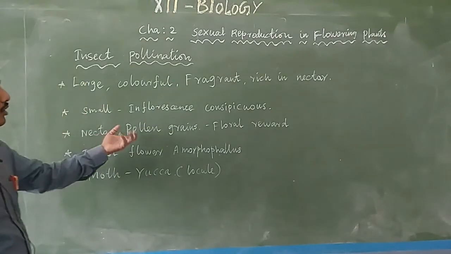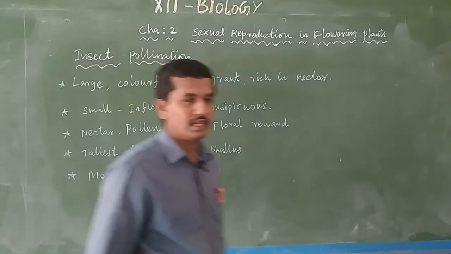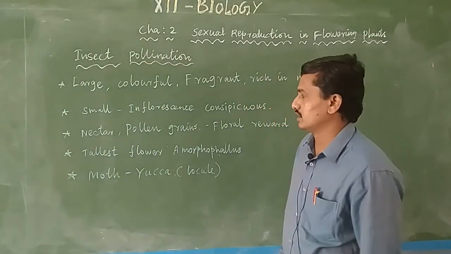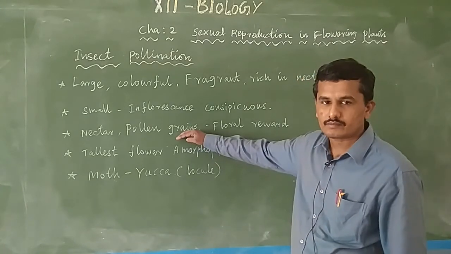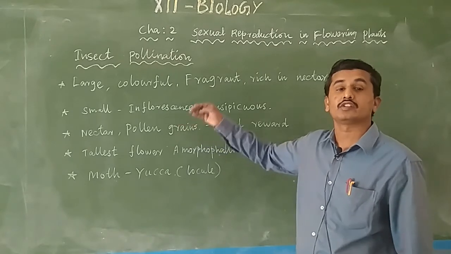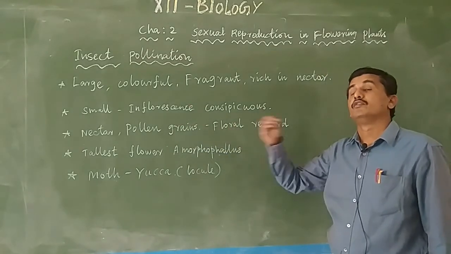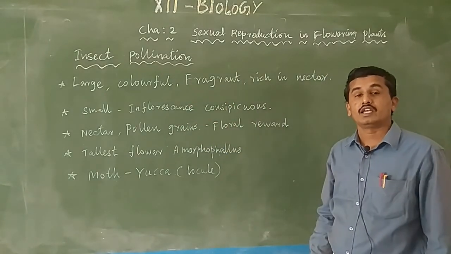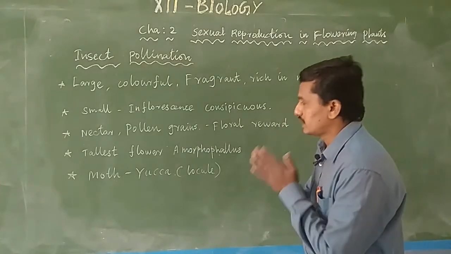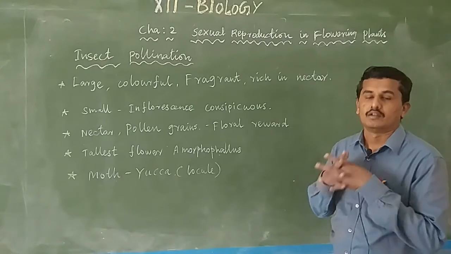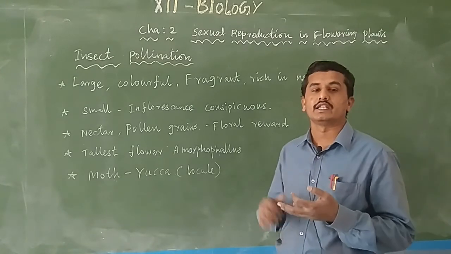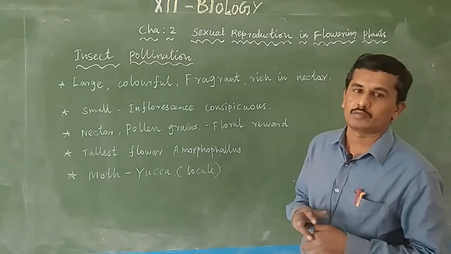Then nectar and pollen grains are present. Normally insect pollinated plants contain more nectar and pollen grains, because the pollen grain is sometimes edible for the insects. Sometimes the insects eat pollen grains as well as nectar. A few pollen grains are deposited on the stigma of other flowers, bringing about pollination. So normally insect pollinated plants produce more pollen grains and nectar for bringing about pollination.